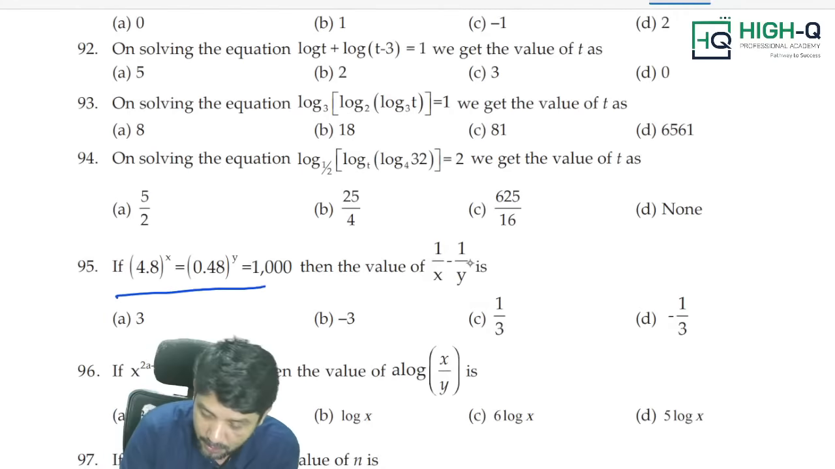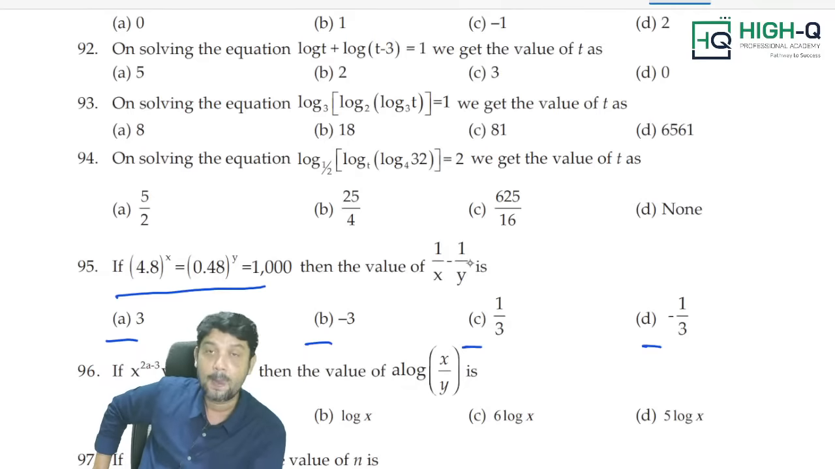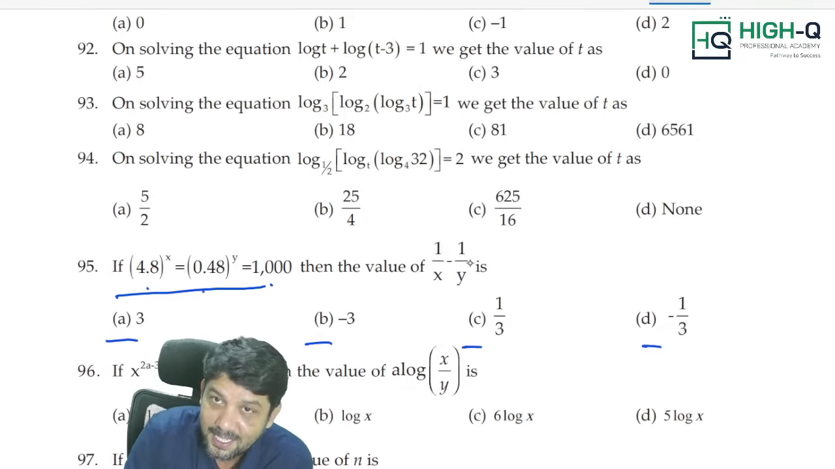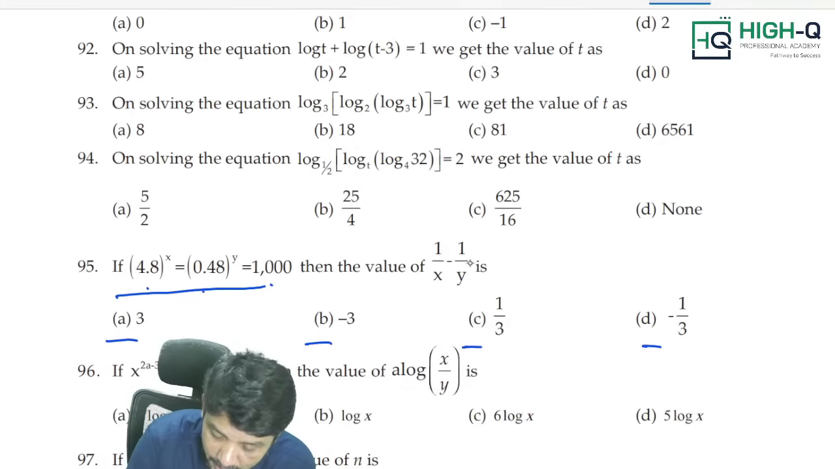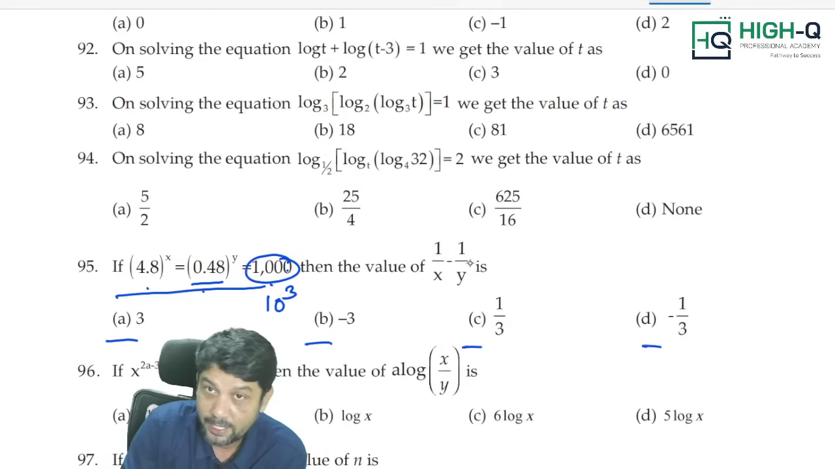Look at this. 1 by x minus 1 by y is what is given. They ask you to find out 3, minus 3, 1 by 3, minus 1 by 3. Any one of these is going to be the answer. Now look at this. How would you have done? Sir, equal to k, nothing needed. Do we have any connection between all the three numbers? Yes, sir. What is the connection? Sir, this is actually 1000, instead of 1000, you write it as 10 cube. All are in terms of index.